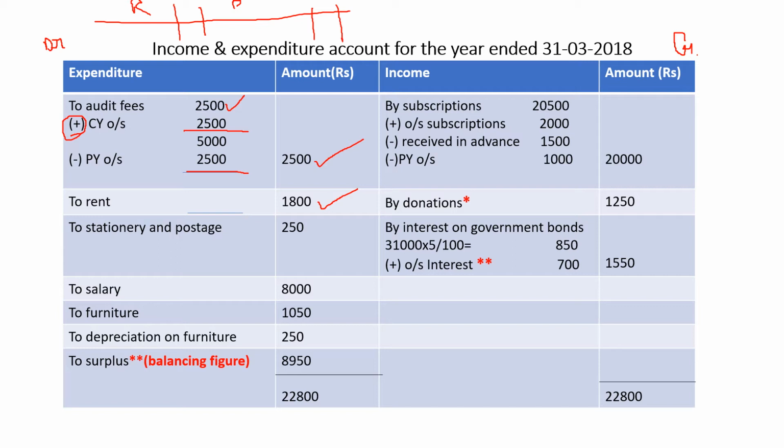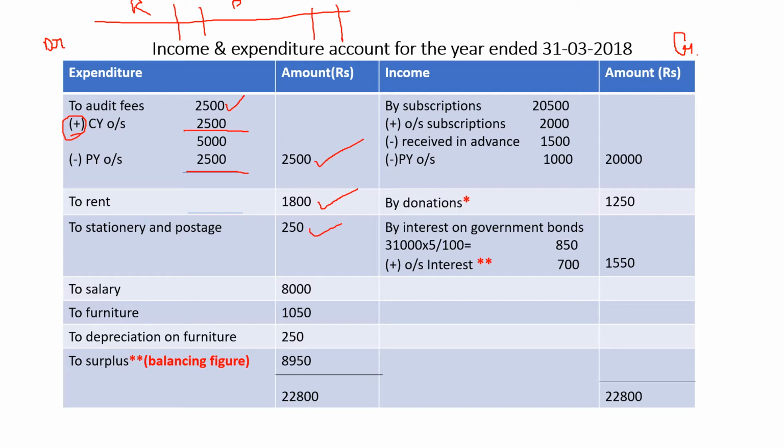Fine. Then after that, what is given? Stationery and postage is given. To stationery and postage. Check whether any adjustments are available. If no adjustments are there, write as it is, 250. Then salary. To salary. From where are you getting these items? Again I am repeating.